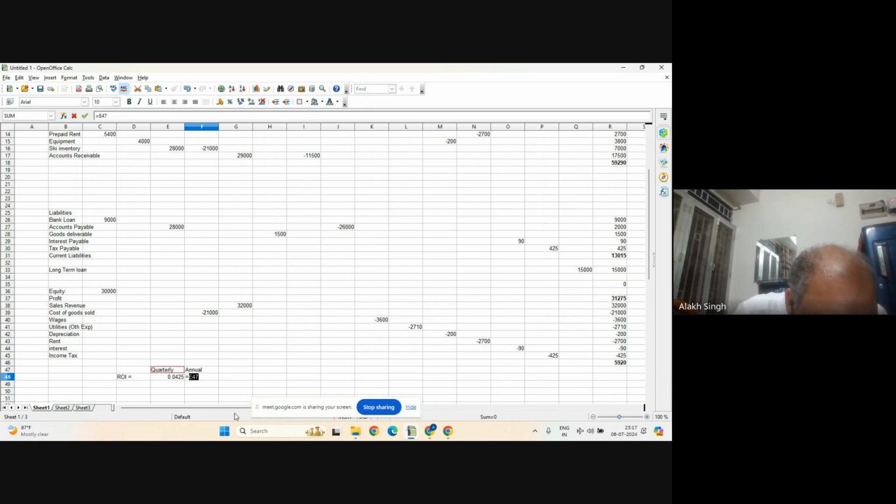So this times 4, and it becomes 0.17 or 17%, which is not a bad return. This is a pretty good return. So that way your balance sheet gives a lot of information.